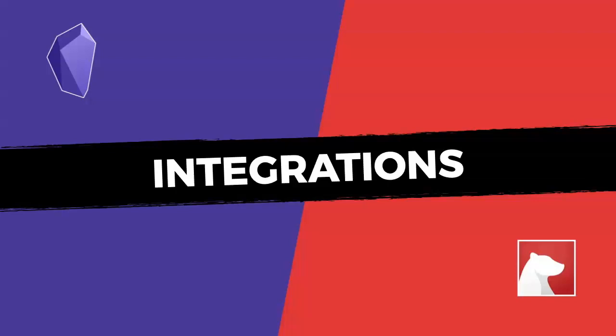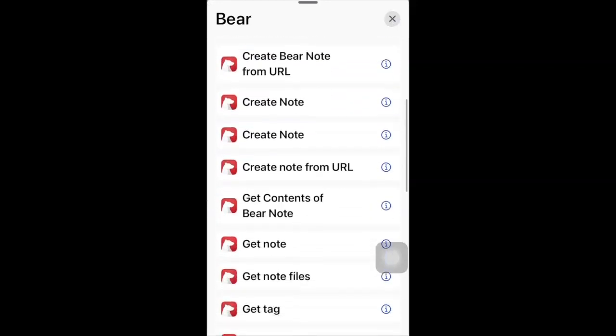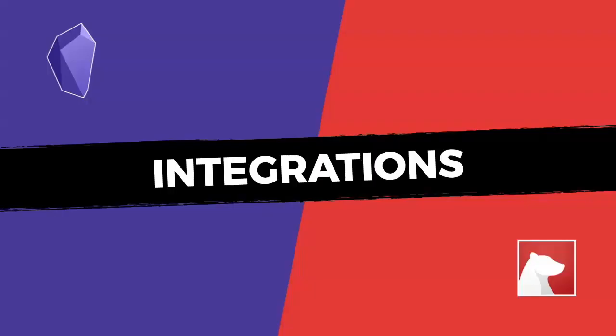You have to understand that both apps don't have a lot of integrations when it comes to Zapier, when it comes to automating your workflow, but there are a lot of workarounds that you can use for those apps. The first thing with Bear is working with iOS shortcuts. You can automate creating notes, appending things to notes, adding things to notes directly with an iOS shortcut. When it comes to Obsidian, you're going to see there are way more templates, way more plugins that you can add in order to really make it a powerhouse.